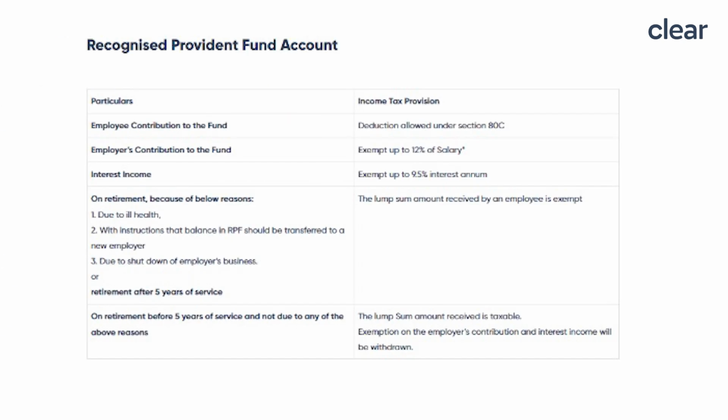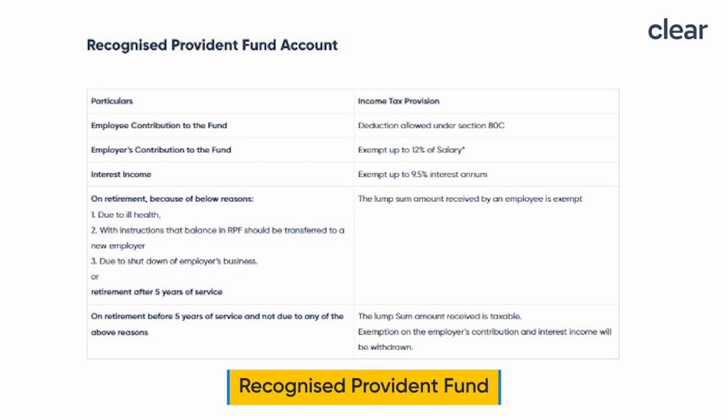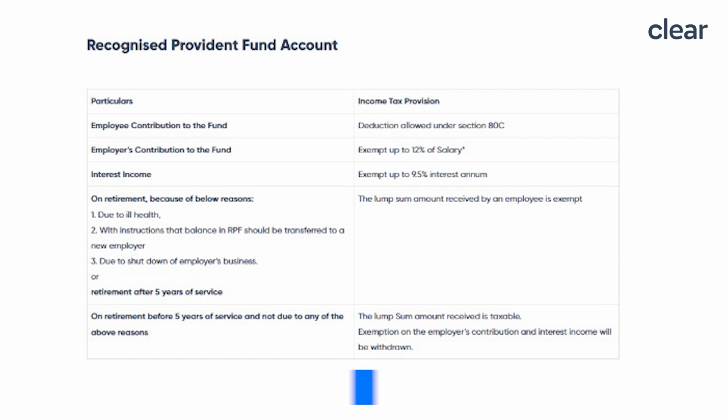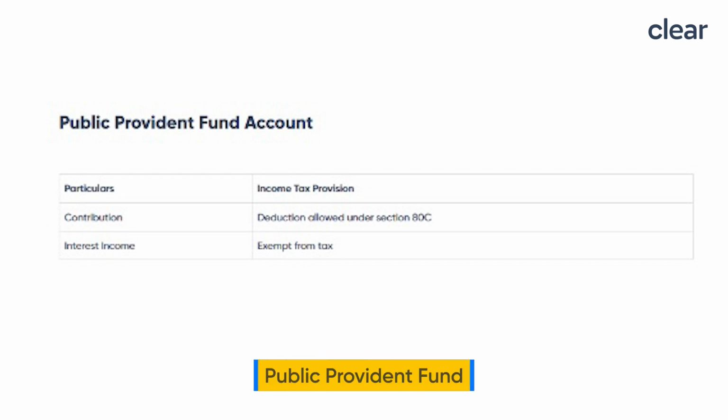For an amount received from the recognized Provident Fund, the employer's contribution to such fund up to 12% of salary, and interest credited to such fund up to 9.5% per annum, and if certain conditions are satisfied, then the lump sum amount received from such fund at the time of termination of service is exempt in the hands of the employee. You can see the conditions mentioned on the screen. For an amount received from the Public Provident Fund, all amount received during maturity is exempt from tax.